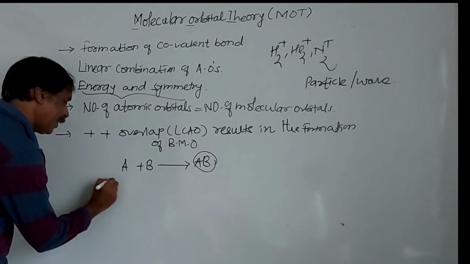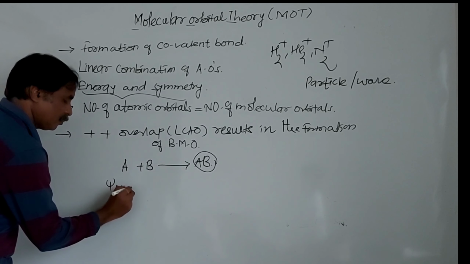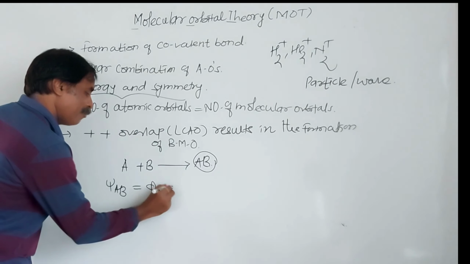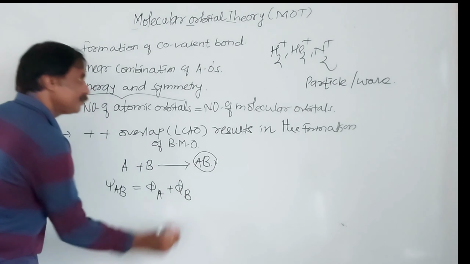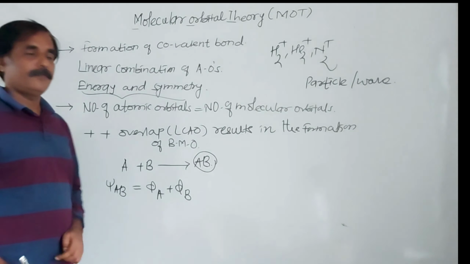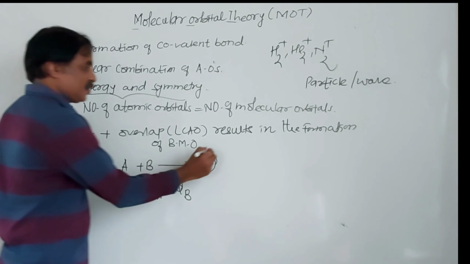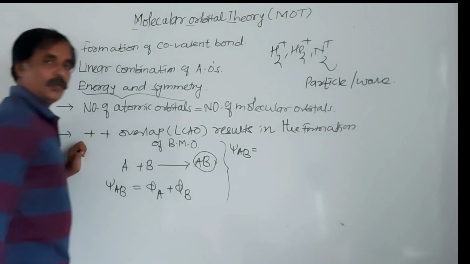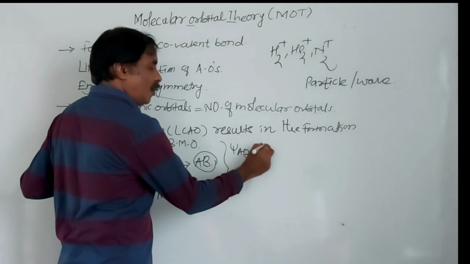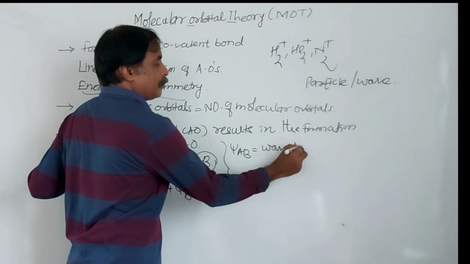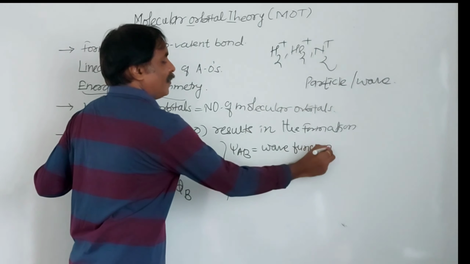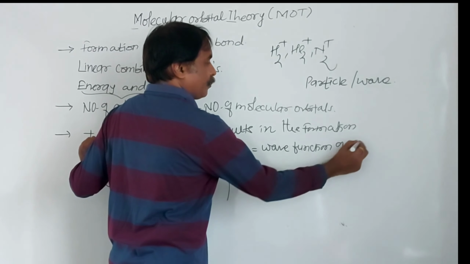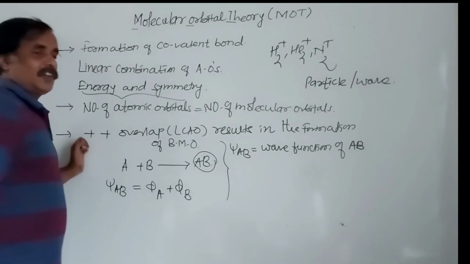So psi AB is equal to psi A plus psi B. Here the terminologies are: psi AB is the wave function of molecule AB.